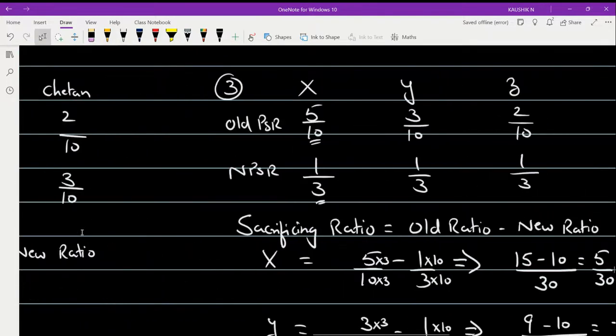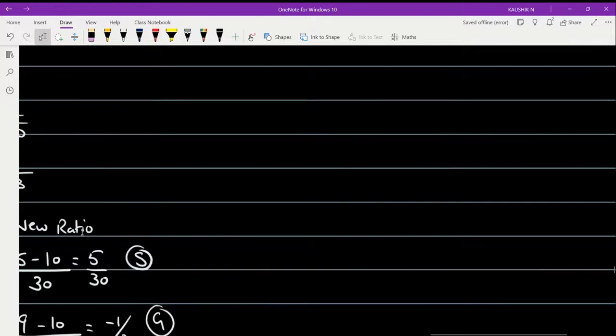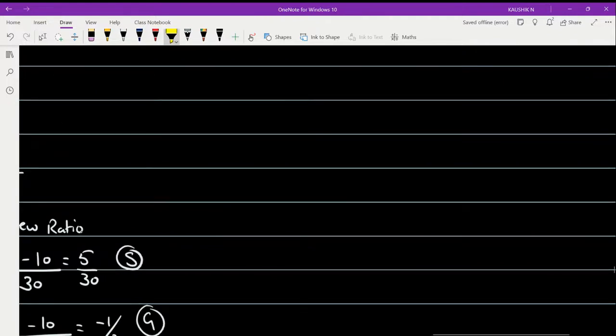Now let me take up the fourth problem over here. Problem number 4, case 1. What is given in case 1? I'll just write the case for our understanding.